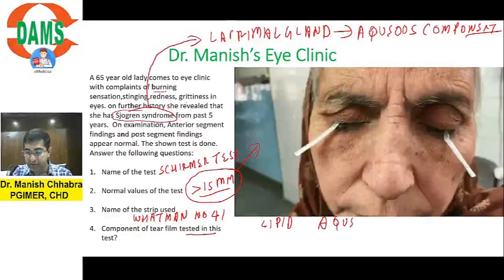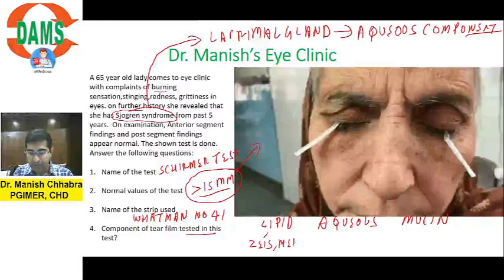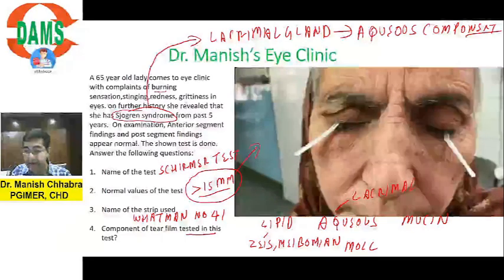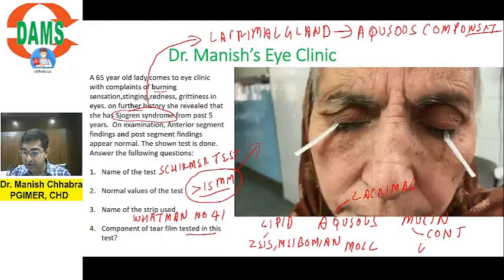Then aqueous component, and then mucin component. Lipid is produced by glands of Zeis, meibomian glands, and glands of Moll. Aqueous component is via lacrimal and accessory lacrimal glands. Mucin is via conjunctival goblet cells.